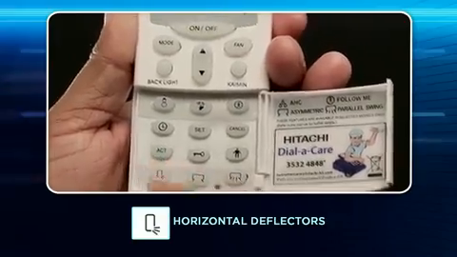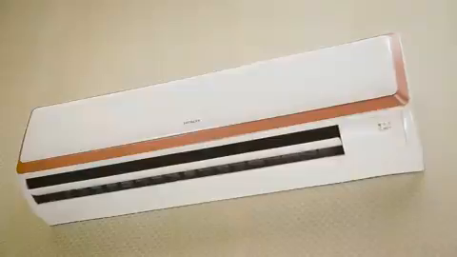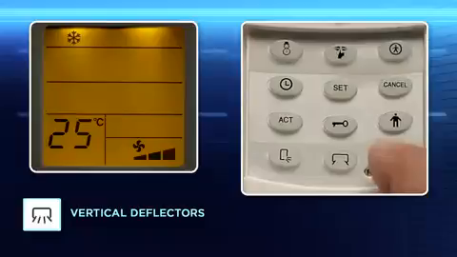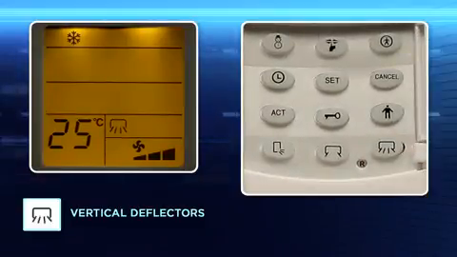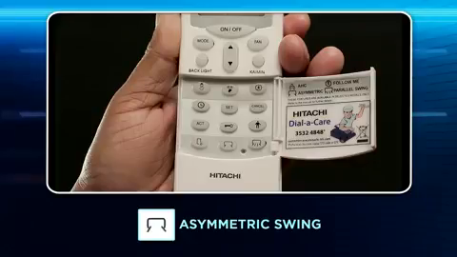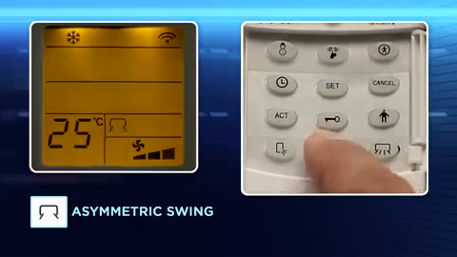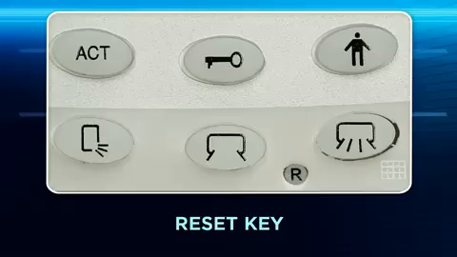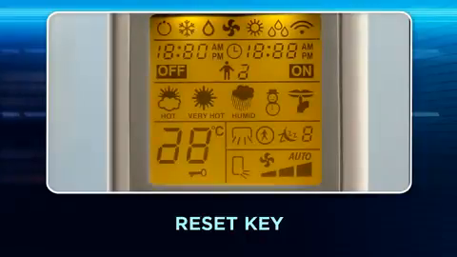Horizontal deflectors. Use this key for adjusting the airflow in the upward and downward directions. Vertical deflectors. Use this mode for swinging the air deflectors in a parallel way to get the airflow in every corner of the room. Asymmetric swing operation. Use this mode for the adjustment of conditioned airflow in extreme left and extreme right positions simultaneously. Reset key. Use this mode to reset the handset to factory settings.